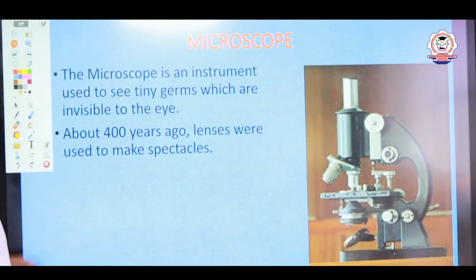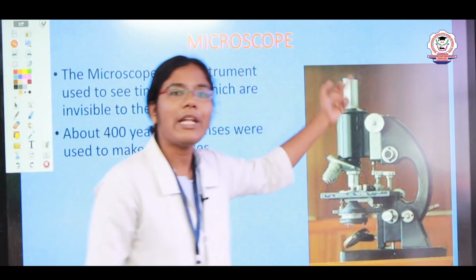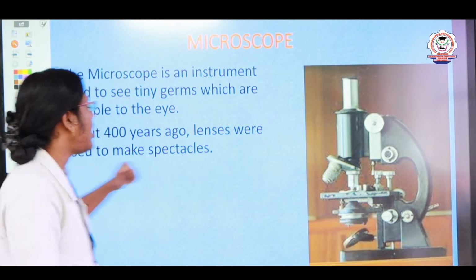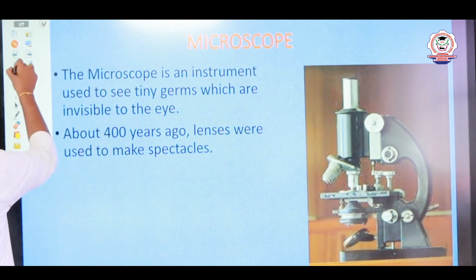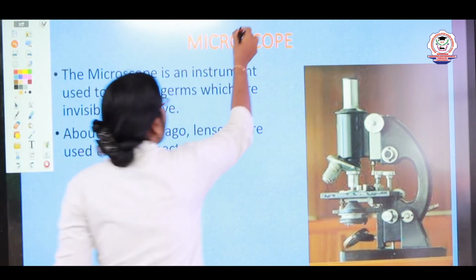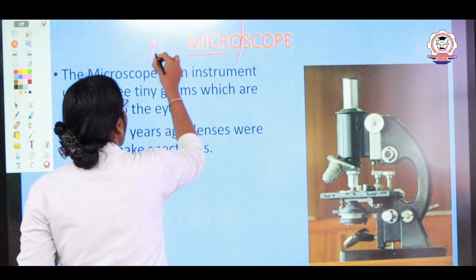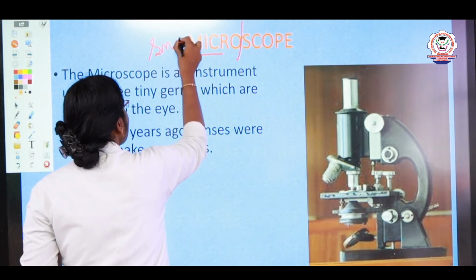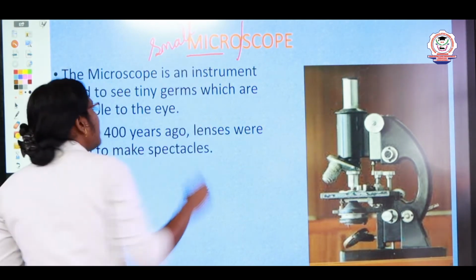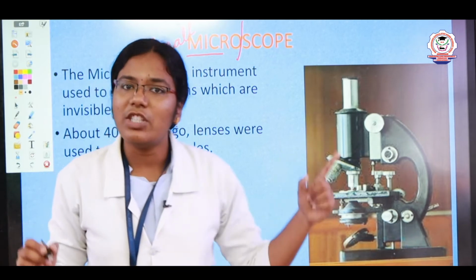First we are going to learn about the microscope. In the last session I told the meaning, right? What is the meaning of micro? Micro means very small, or tiny.